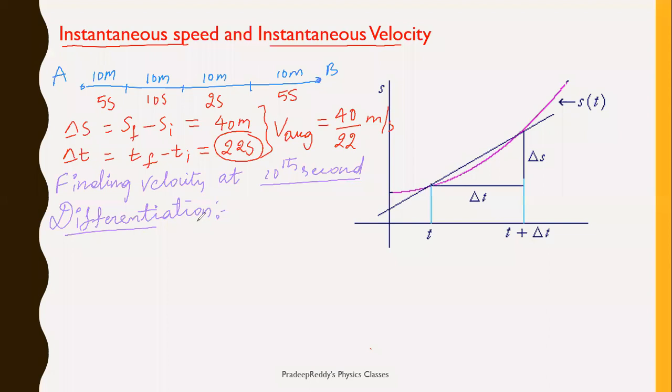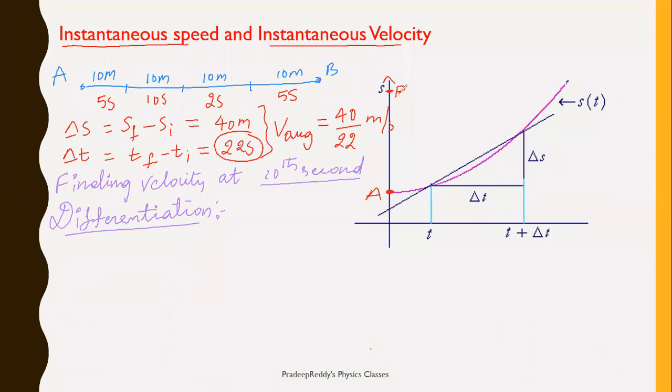Now let me, this is what the complete journey is, it is 40 meter. At some particular time it is starting at position A and it is going towards B. Now let me take in this graph, I am representing that this is the point where the body is starting, it is A, and this is the point where the body is ending its journey,